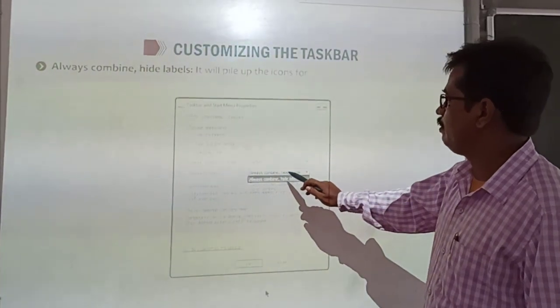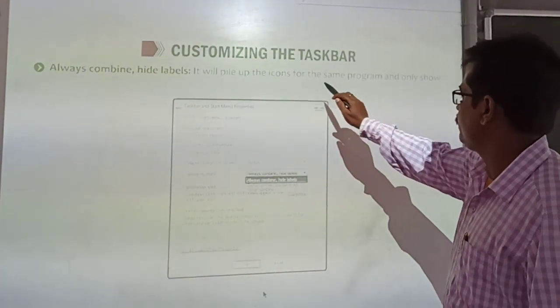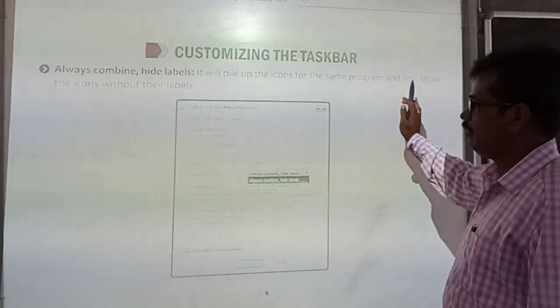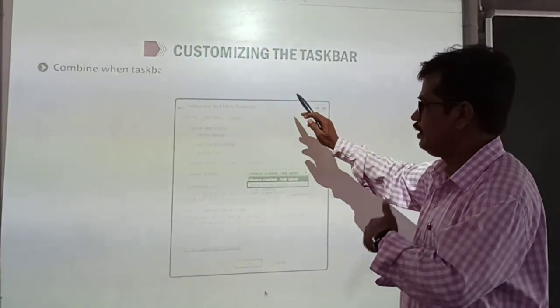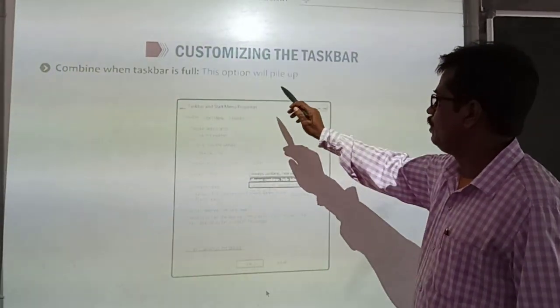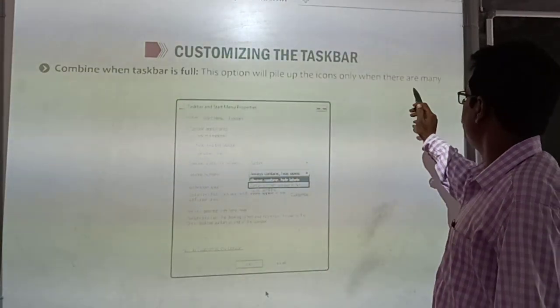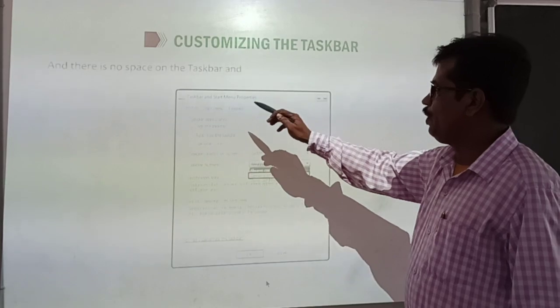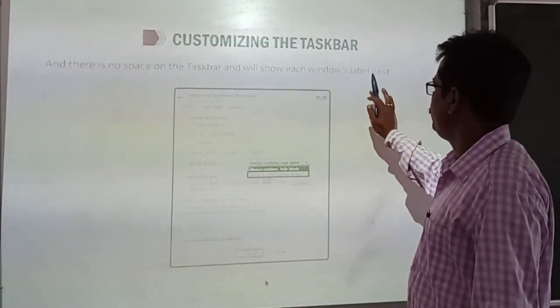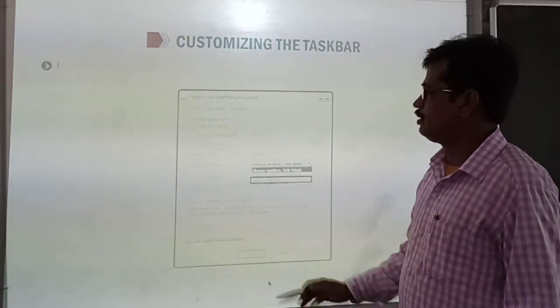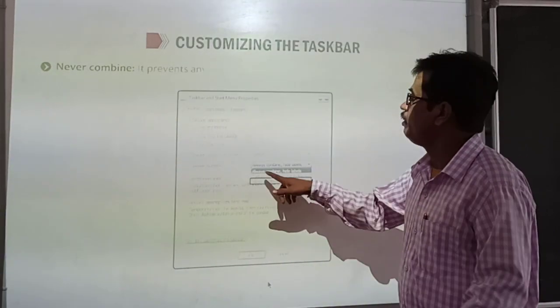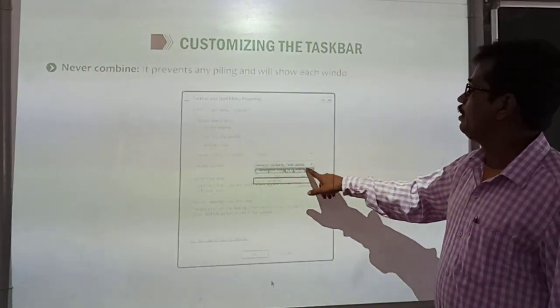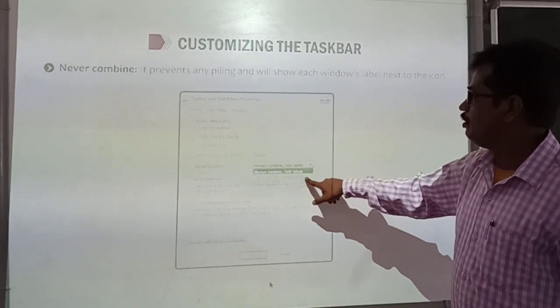Now these are the options. Always combine, hide the labels. It will pile up the icons for the same program and only show the icons. Combine when taskbar is full. This option will pile up the icons only when there are many Windows programs open and there is no place on the taskbar, and will show each Windows label next to the icons. These are the options available here. How to place the icons on the taskbar.